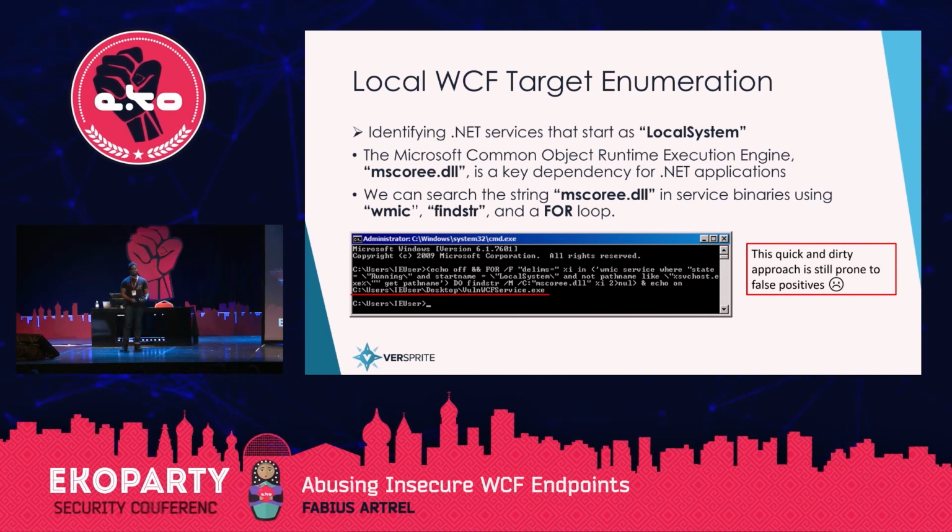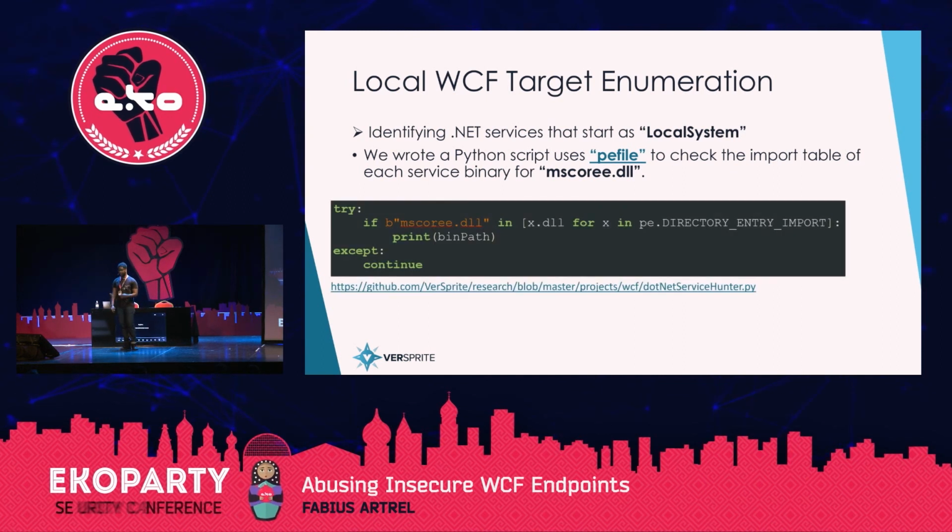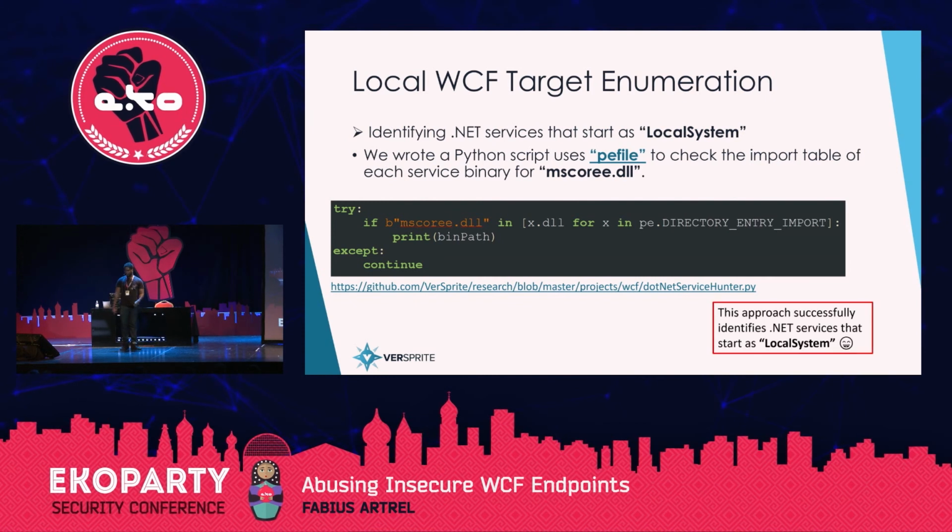It doesn't really check to see that it's imported. Finally, we wrote a Python script that uses PE-file, which is an open source library for Python that allows you to gain information about PE executables. And we checked the import table for mscoree.dll. Here's the snippet of the code that actually does this. It just iterates through the list of imports and matches it and prints out the binary path name. And this way was the most reliable way that we found in order to find .NET services that start as local system.